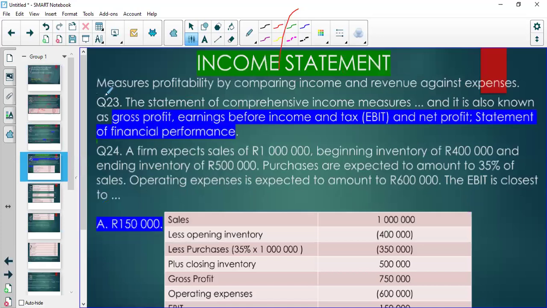Right now, let's talk of the income statement. Right. So the income statement, like I said to you, it measures profitability.